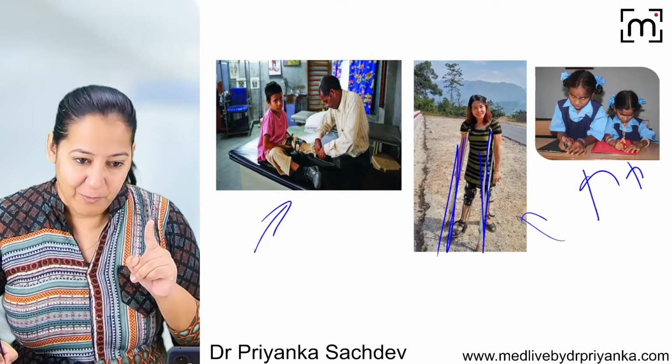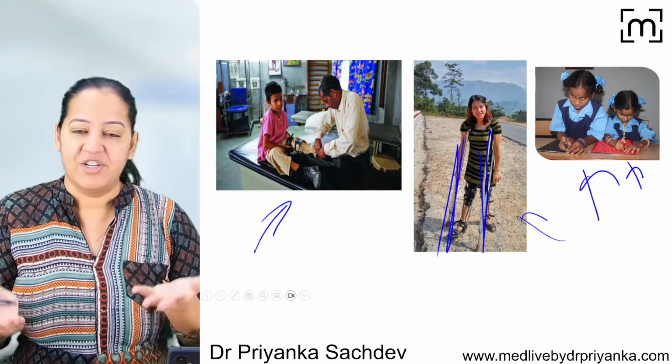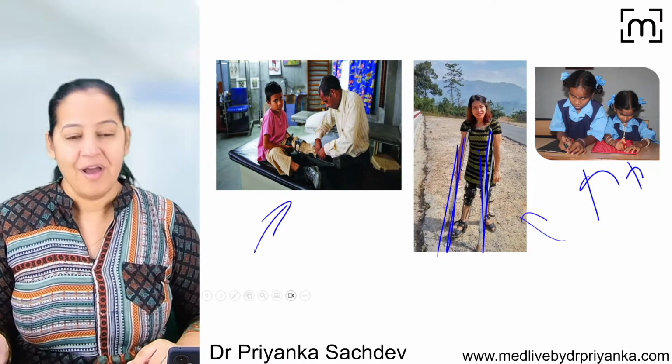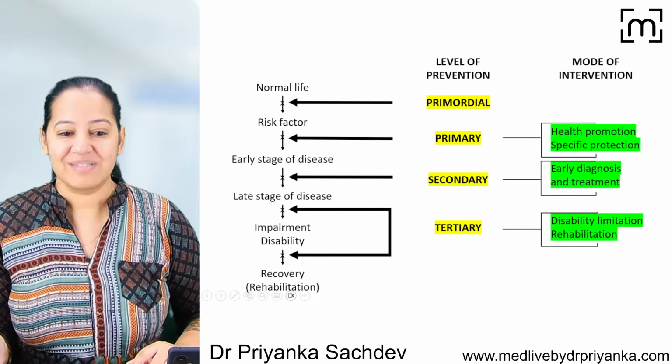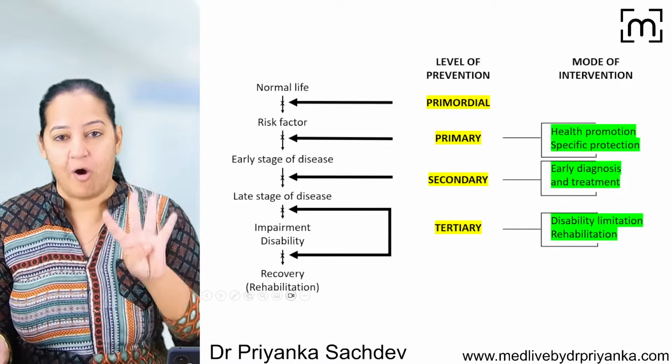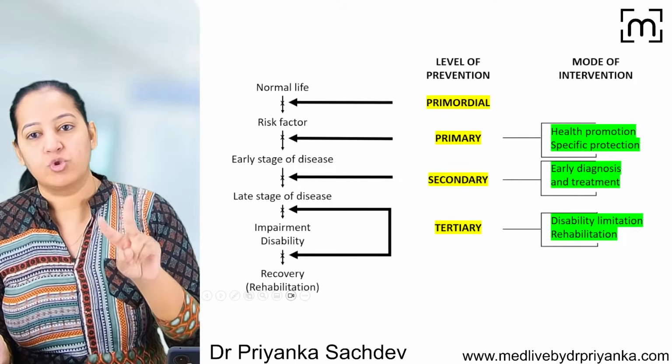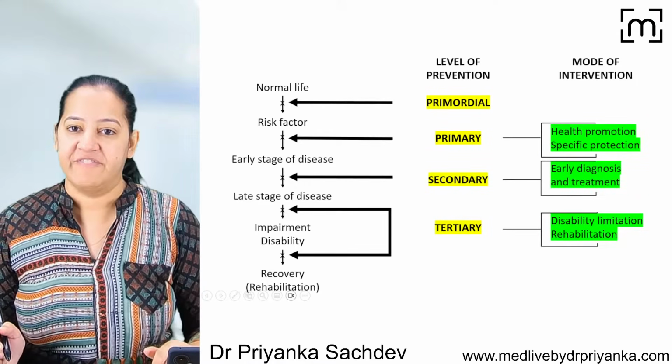The person already has polio. The only thing we can do is rehabilitation, the various types of rehabilitation. How many of you got it? So we have seen the 4 levels of prevention along with two modes of intervention.